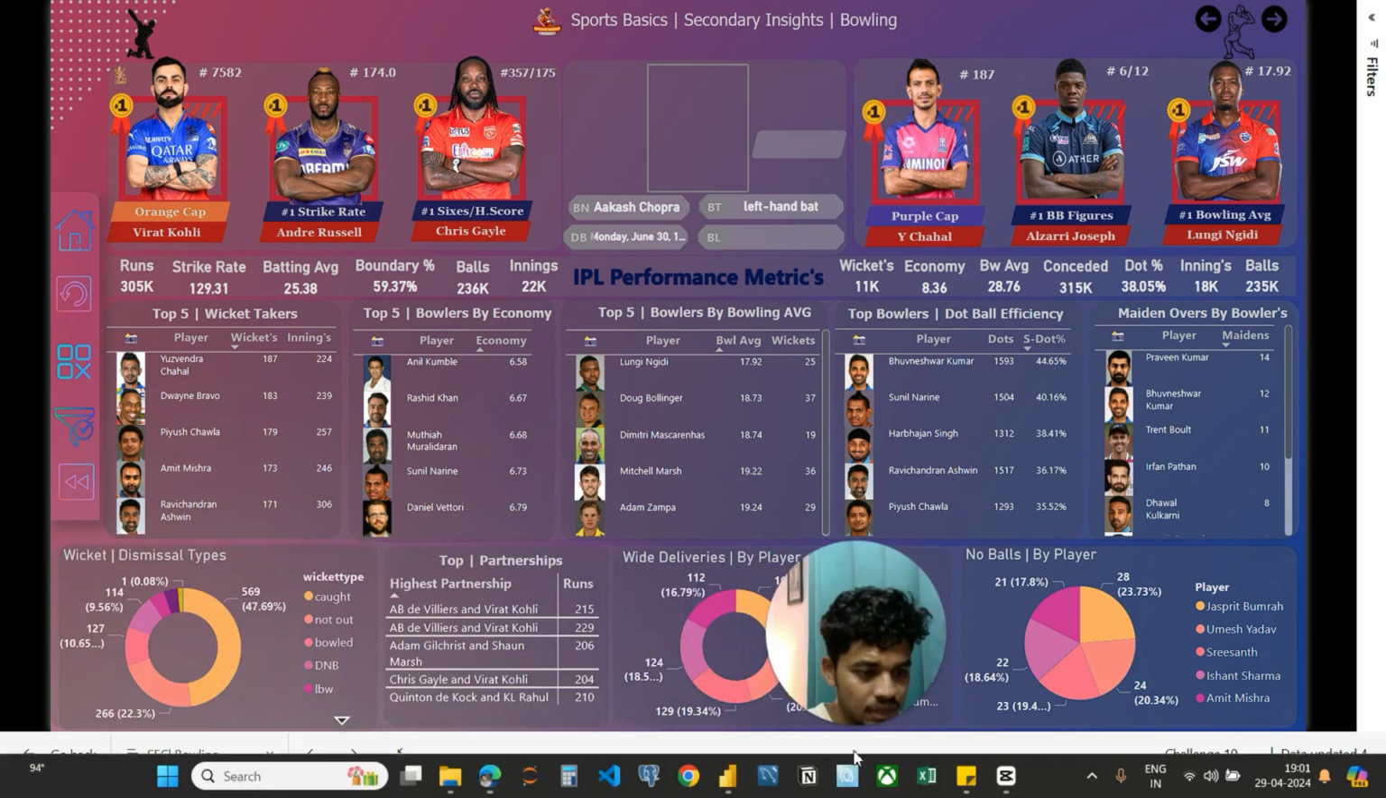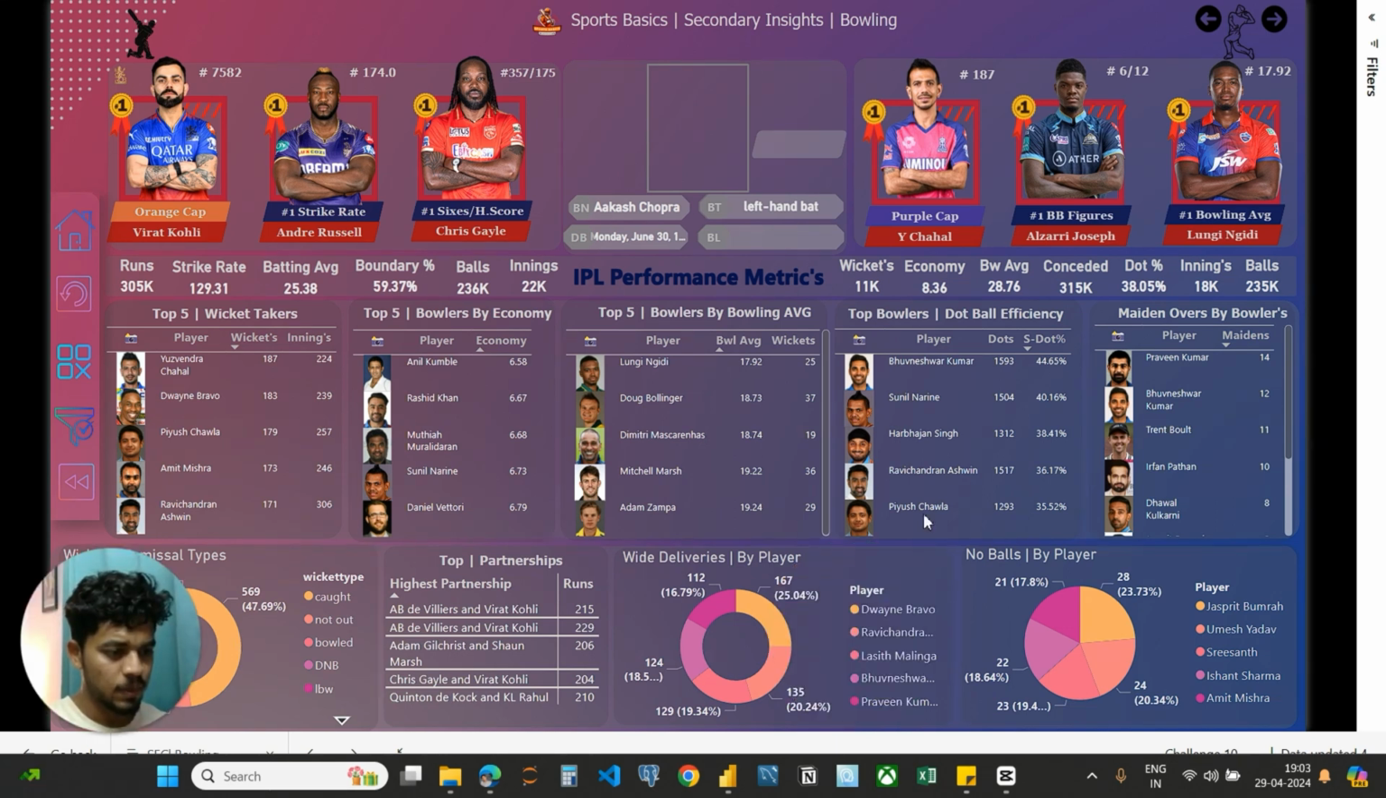And next visual, wicket dismissal type. 47% of them were caught by fielders. This means nearly half of the batsmen lost their wickets by getting caught out. And 22% of the batsmen were not dismissed at all. And 10% of dismissals occurred when the ball hit the stumps.